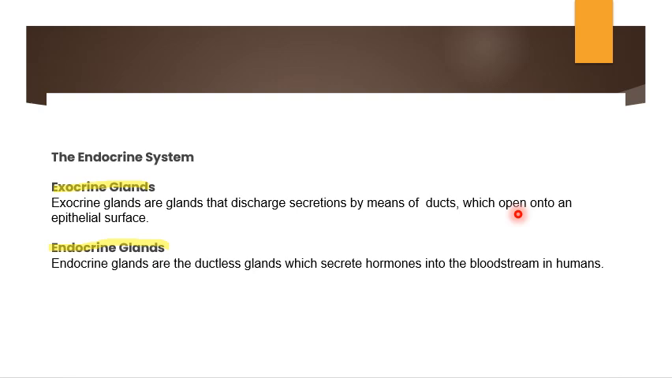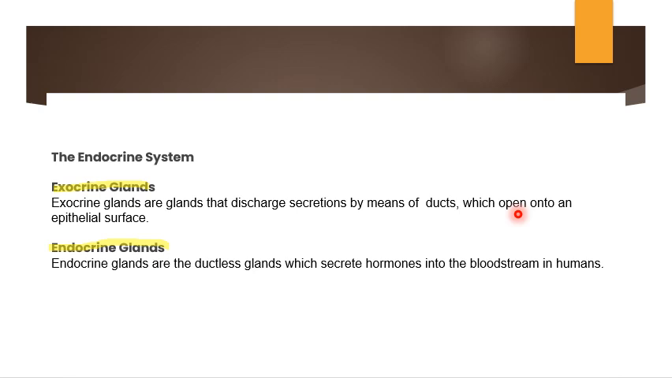The other one is endocrine glands. These are ductless glands which secrete hormones into the bloodstream in humans. They are also called glands of internal secretion. These glands do not have ducts; they directly pour their secretion into the blood. Got it? That is what we call endocrine glands. Endocrine glands are also called ductless glands.